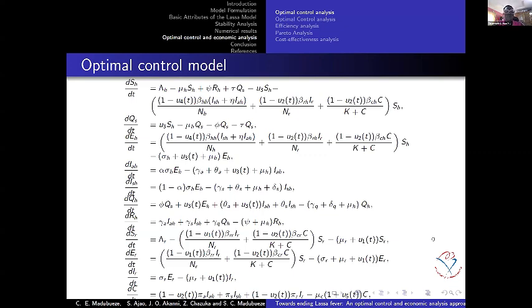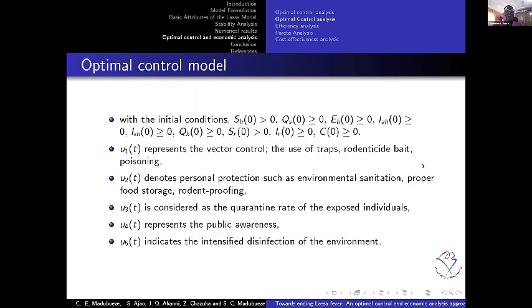So what we have here is the optimal control model. We look at 5 controls in this model. It's still the original model, but here we are including controls in our model. The first control is vector control, which can be the use of traps, rodenticide, and bait and poison. Of course, we know that traps are very common in Africa for catching rats. The second one is personal protection, such as environmental sanitation, proper food storage, and rodent proofing. That's covering the food and keeping the environment clean in order to drive rodents away.